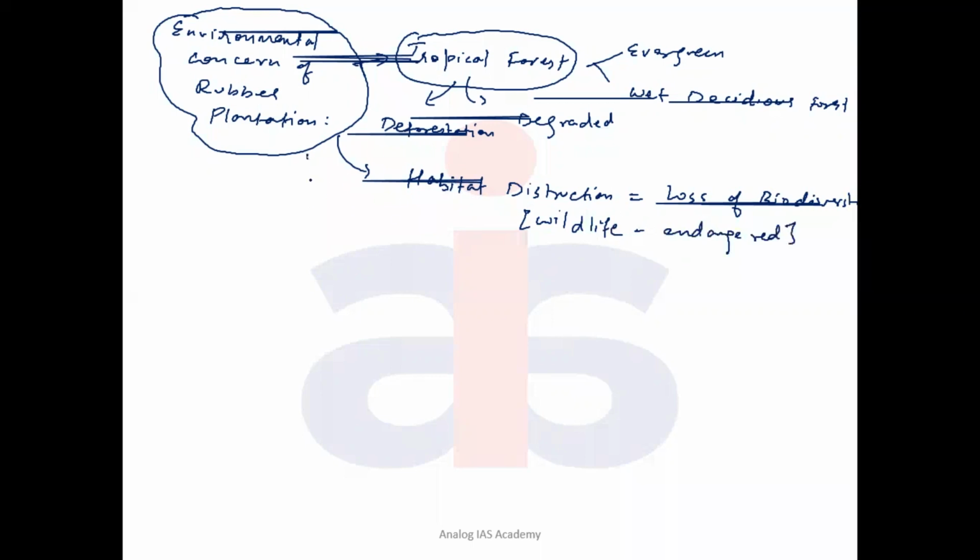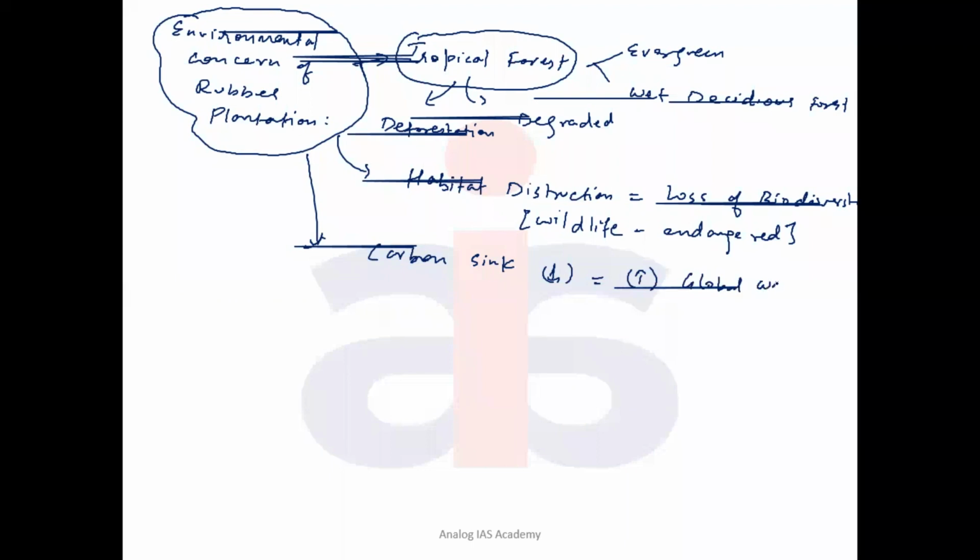Which is not good for the sustainability of the earth. Even the jungle is a source of what is called a carbon sink. If more and more tropical jungle is converted into rubber plantation areas, it will have side effects on reducing the carbon emissions, right? So the carbon footprints will be more and the carbon sinks get reduced. When more tropical forests are degraded and deforested, carbon sequestration is reduced, and reduction of carbon sinks aggravates the already existing problem of what?